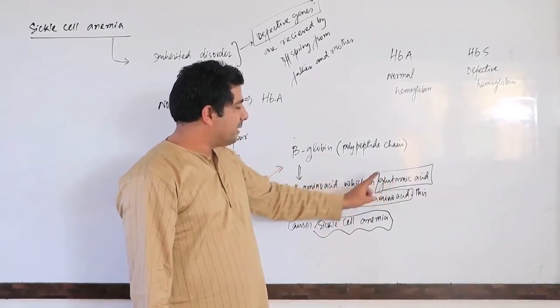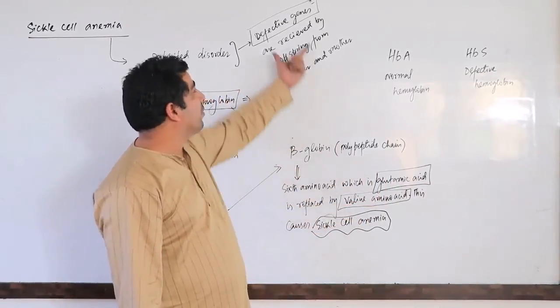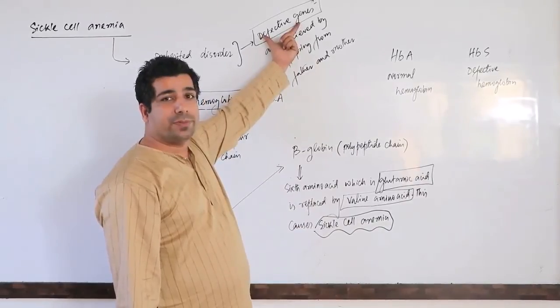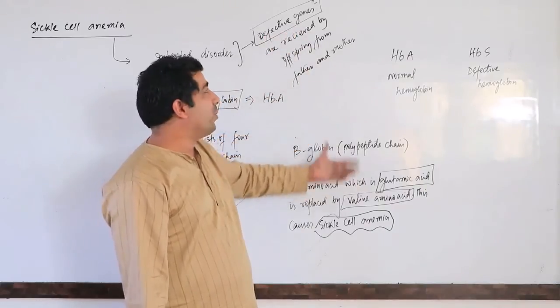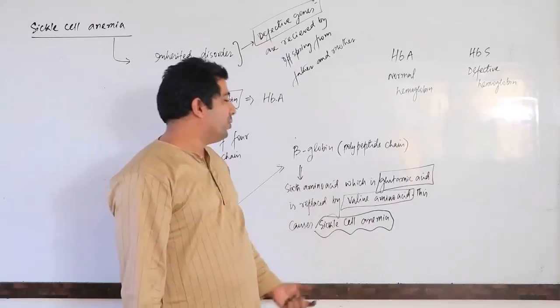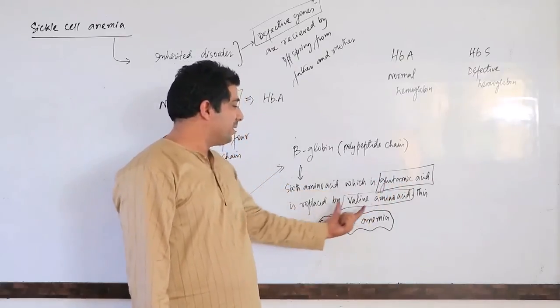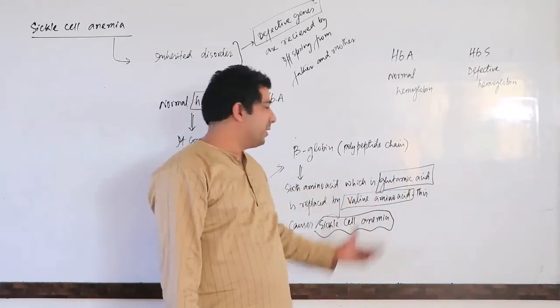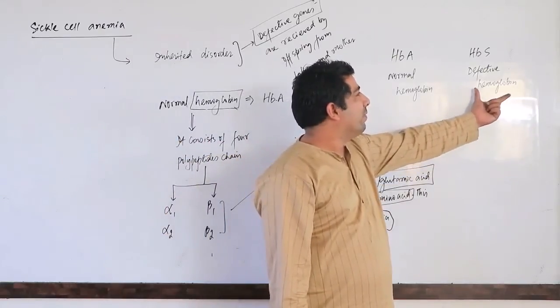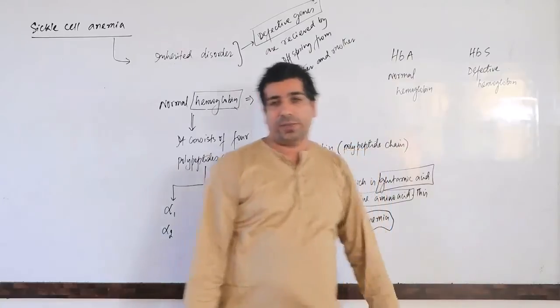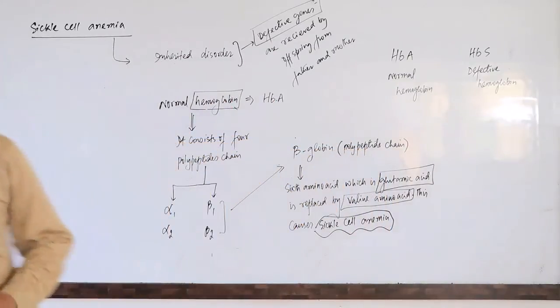This happens only because of the defective genes. We will understand gene mutation and codons later, but try to understand that because of these defective genes, glutamic acid is replaced by the amino acid valine in this polypeptide, and it makes our hemoglobin defective. This is the defective hemoglobin. Please make note of this.